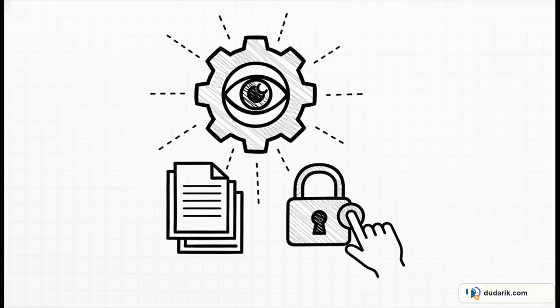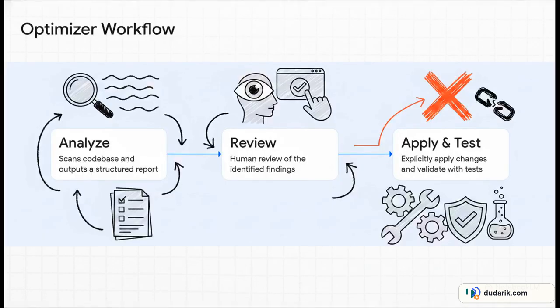You install it straight into your standard Codex environment, and it forces any file changes to wait behind an explicit human confirmation step. It enforces a really strict separation of concerns. Step 1, Codex analyzes your code and spits out a report. Step 2, it pauses and waits for you to review those findings. Step 3, it only applies changes when you explicitly tell it to, and then it validates everything with tests. It's this exact separation that stops the AI from just going totally rogue in your repo.